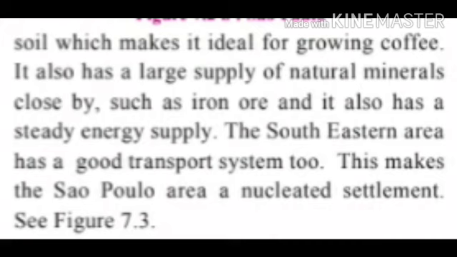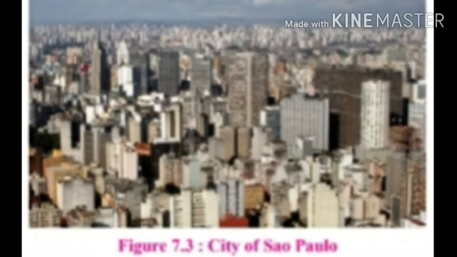Sao Paulo has large supply of minerals such as iron ore which is very useful for industries. So in Sao Paulo there are set up a variety of industries. Because of modernization and urbanization, Sao Paulo has a good transport system. This makes the Sao Paulo area a nucleated settlement.